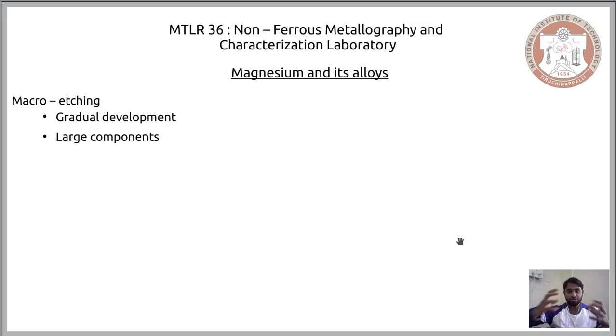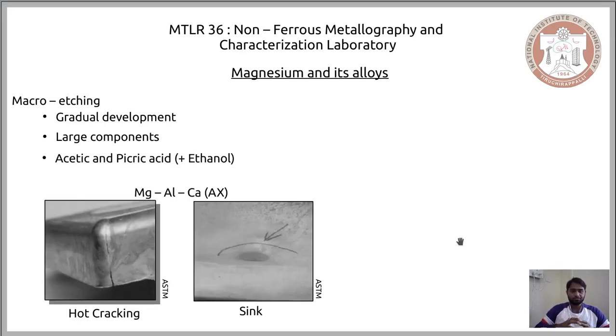Therefore, large scale components were being produced from the stage when we were able to process a corrosion resistant magnesium alloy. When these large components were being produced, they formed certain defects during processing, and the first etching efforts were not on the microscopic scale but on the macroscopic scale, in order to see the macroscopic defects formed during the processing techniques.